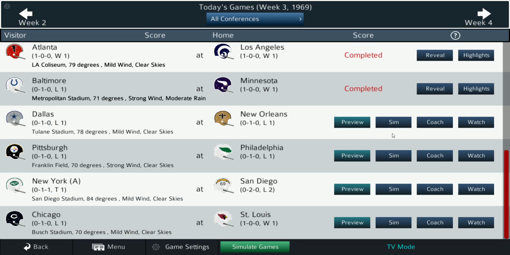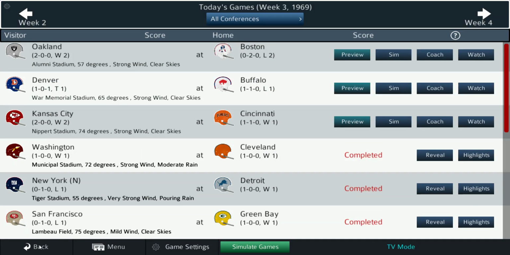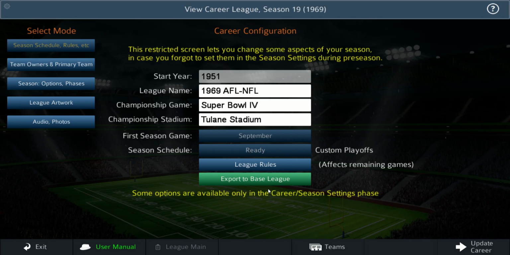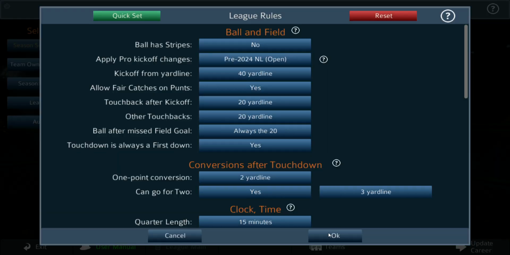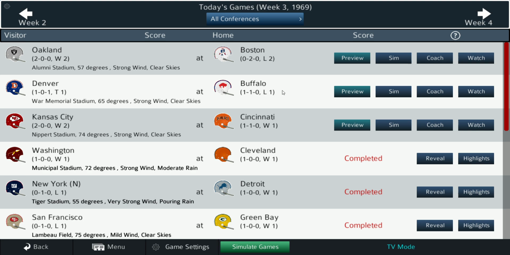That seems like a big game. Cowboys, Saints, Steelers, Eagles, Bears, Cardinals. That's it for the NFL games. Let's go back here and change the rule set to the AFL mode. Let's go back into week 3 and finish up these AFL games.